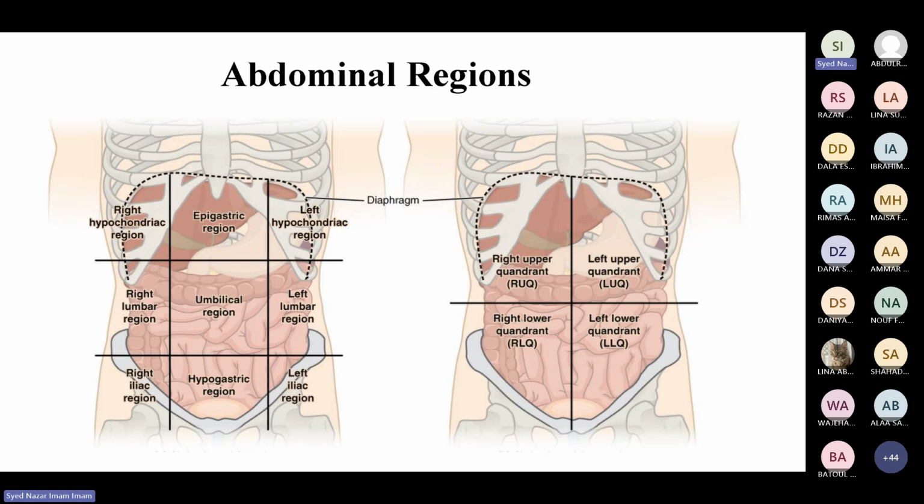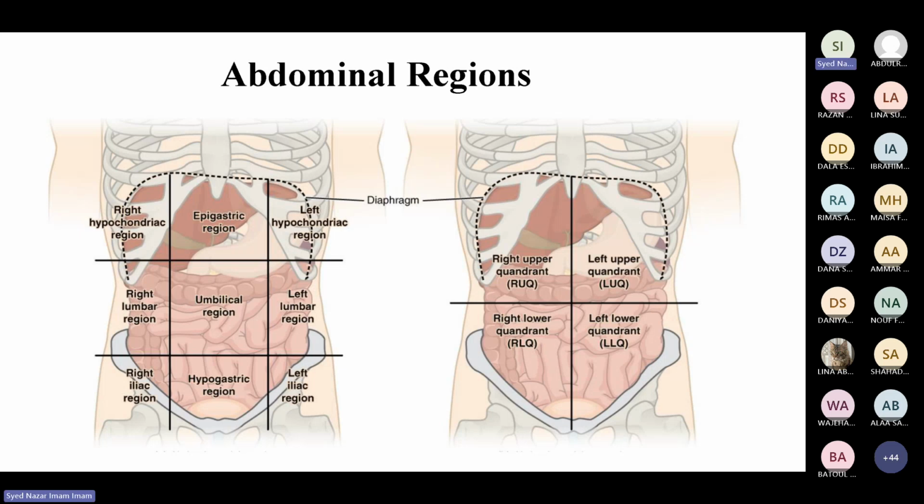So, as a clinician, you should know the different regions, and you should know what organs are inside and what could be the underlying pathology if the patient is complaining of the pain in the specific region. So this is anatomical division, very important. You will get a question like this, that the patient is complaining of the pain in the left hypochondriac region for about 2 months, and so on. And then you should know where the left hypochondriac region is.